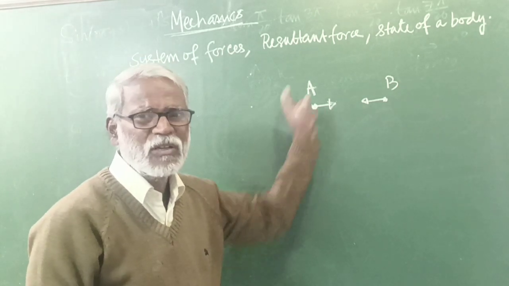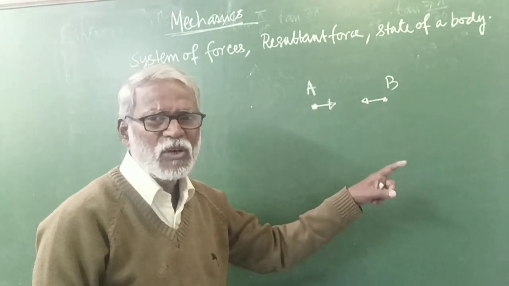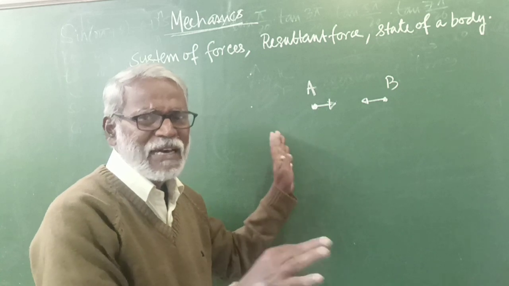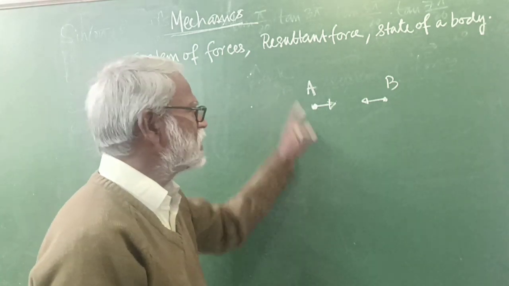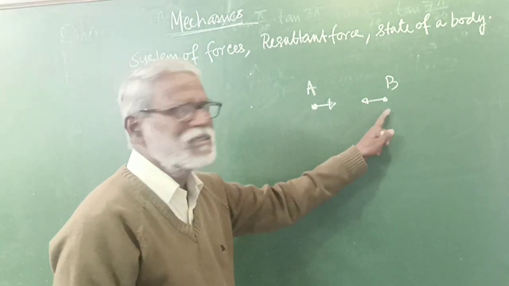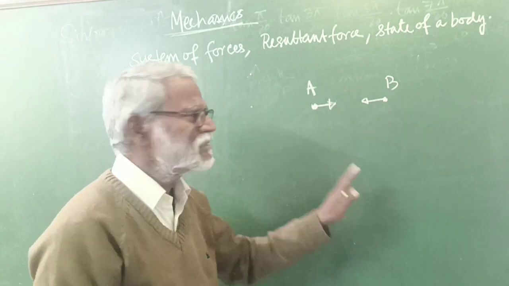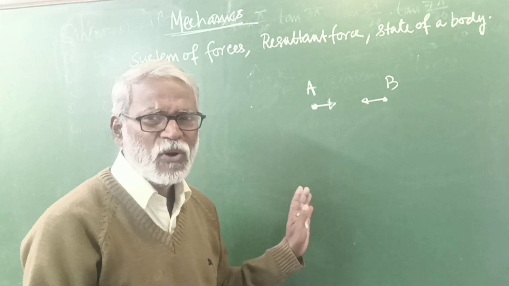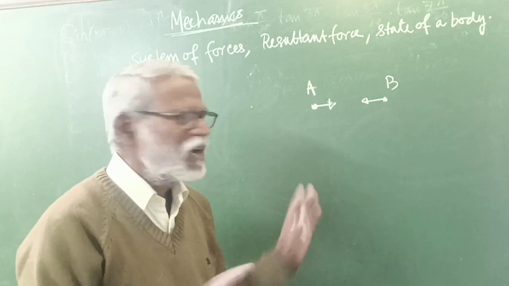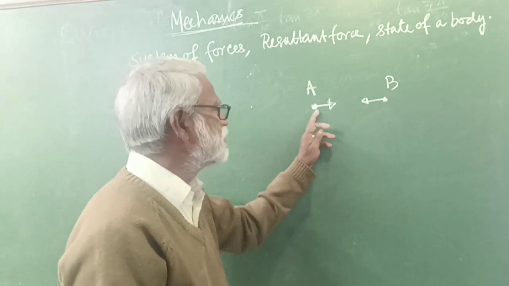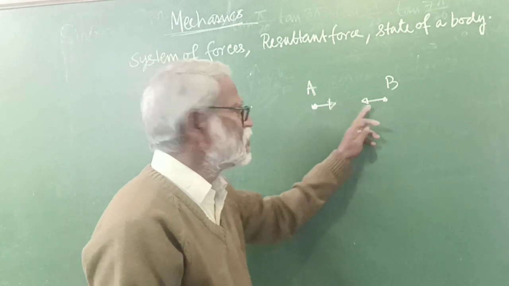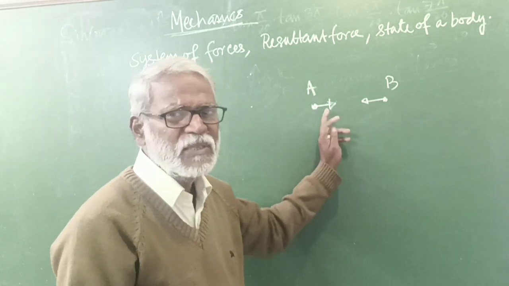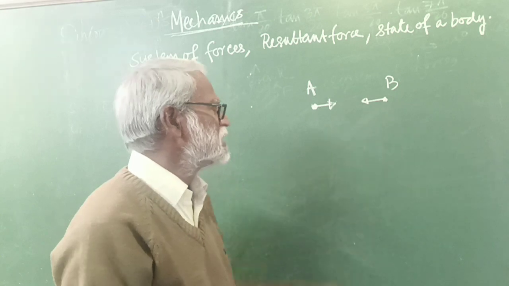There is no other body present in their surrounding, or in this universe there are only two particles, A and B. No other forces are acting. No other bodies are present. So there is no body around them, so they will not experience any force except the single force on them because of the other body which is present.